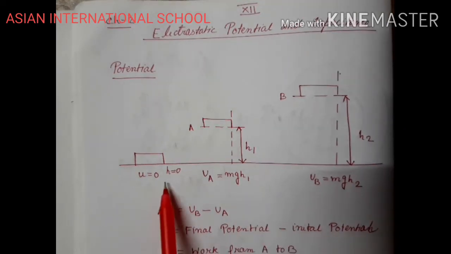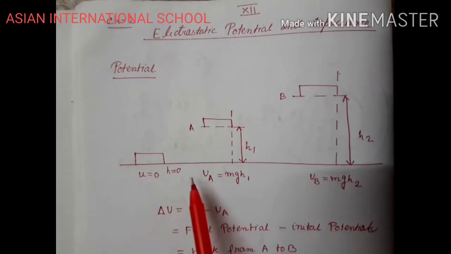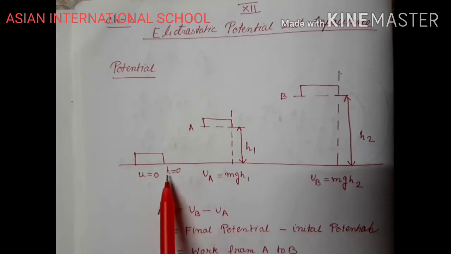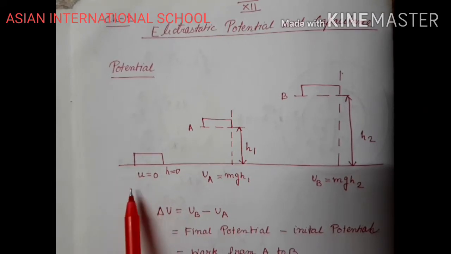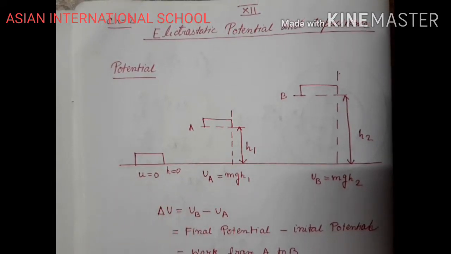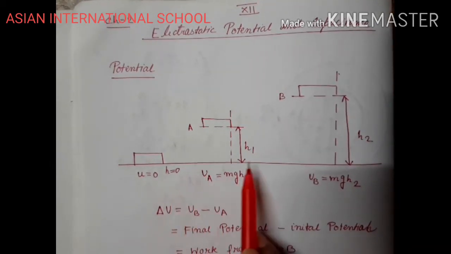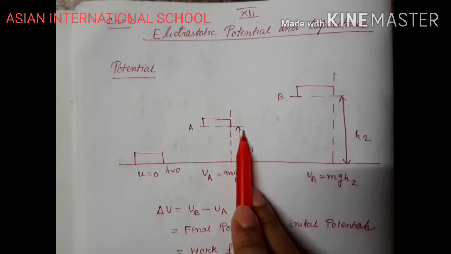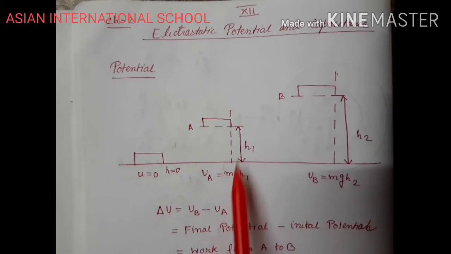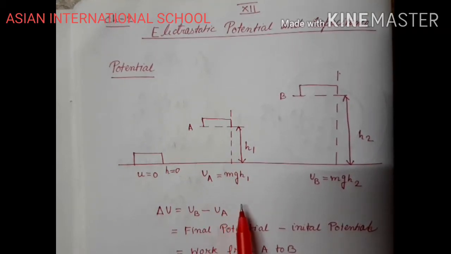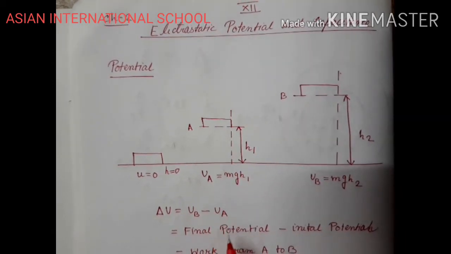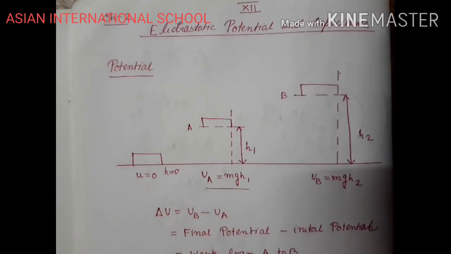Here, as you can see, first it is kept at height h equals 0. When it is kept at height h, we have assumed the potential of the object to be 0. That means no work has been done. Now when we are displacing it from height h to height h1, we are doing some work, right? We are lifting the object, so we are doing some work against the gravitational force. So some work is being done and some potential energy is being stored. UA equals mgh1. This amount of potential energy has been stored in the system.